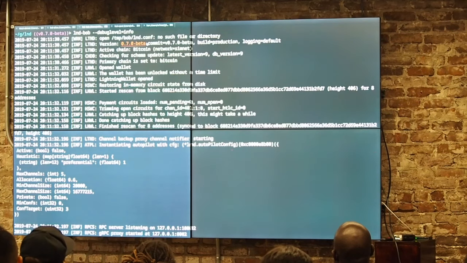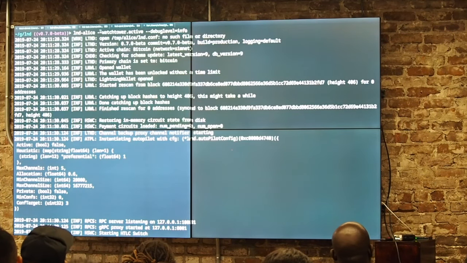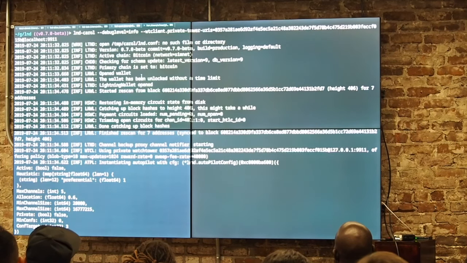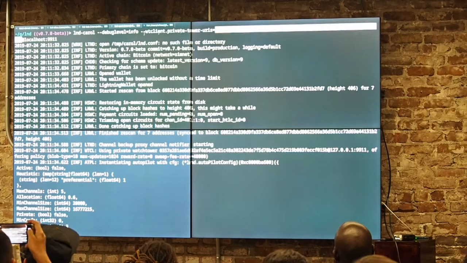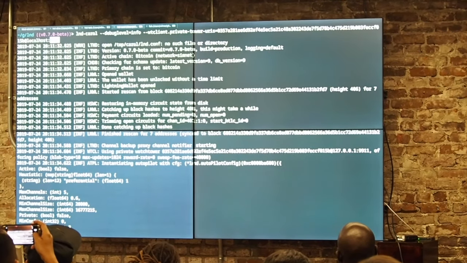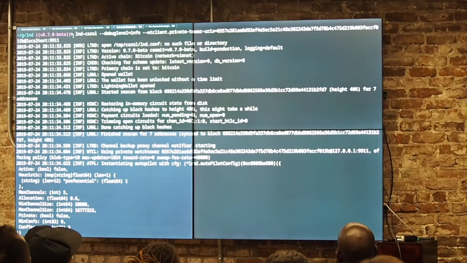So in LND, to run a watchtower, all you need to do is specify this watchtower active live. And then from the client side, as Carol, you just need to provide this private tower's URI. The URI is basically just the public key of the tower and the address. Obviously, this would be an external address.